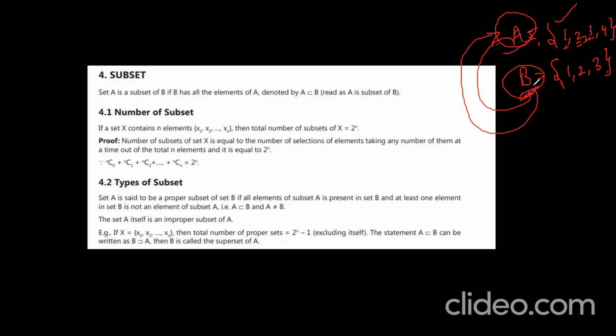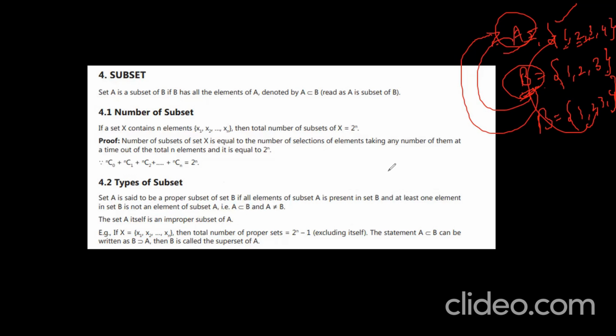Sometimes B also contains all the elements of A, and no doubt this is also a subset of set A. Every set is a subset of itself. That is very important. Every set is a subset of itself. And then the next one is the number of subsets. So how do you find the number of subsets?